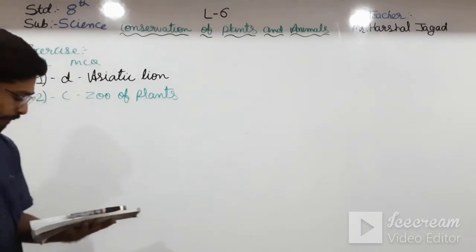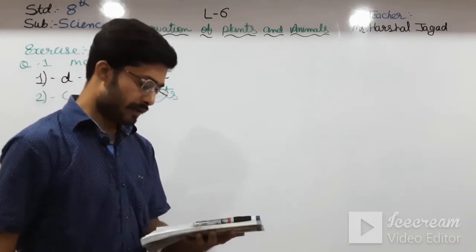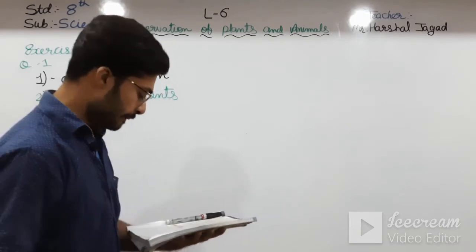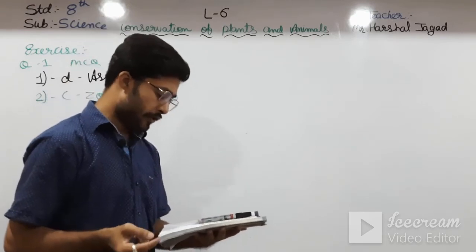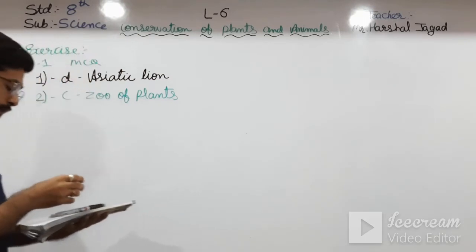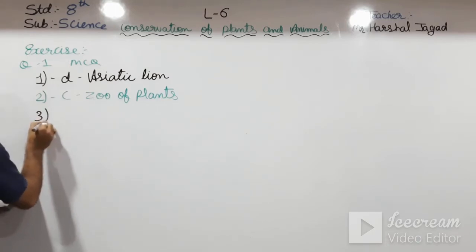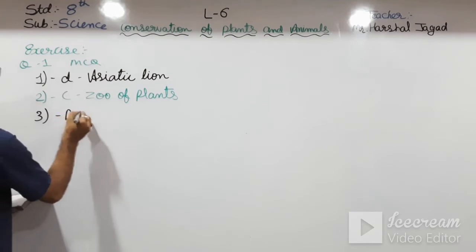Next, third one: which of these has contributed towards the loss of biodiversity? Deforestation, destruction of habitat or pollution, or all of this? See here, in the third the answer will be all of these, that is D, all of this.